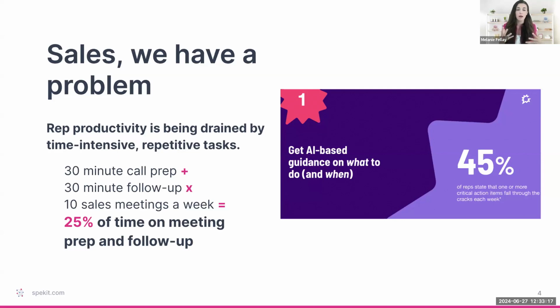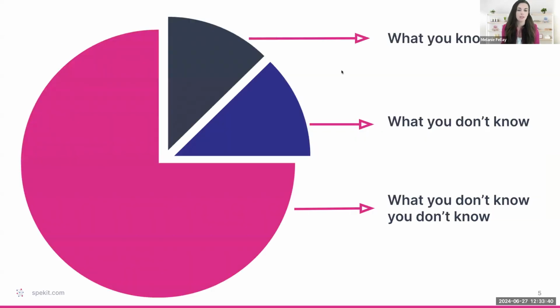And turns out that's where they need access to content the most often, whether that's trying to get through a process after a call, or whether that's finding the collateral that they need to prepare ahead of a call, like a battle card, or share with their customers. And our friends over at Gong, which is a conversation intelligence platform, said that they found that 45% of reps forget at least one action item per week, right? Just because of how much they need to do.